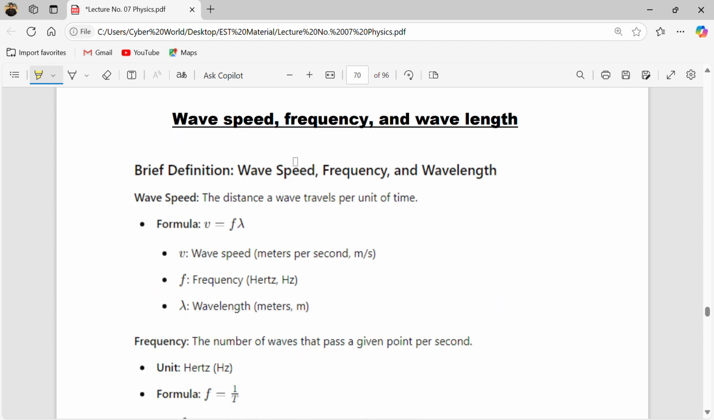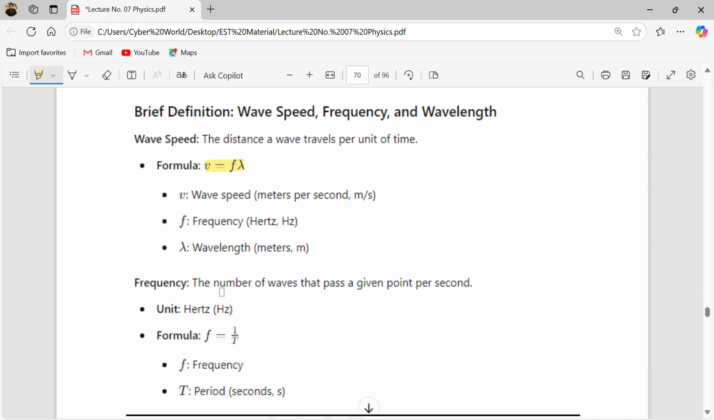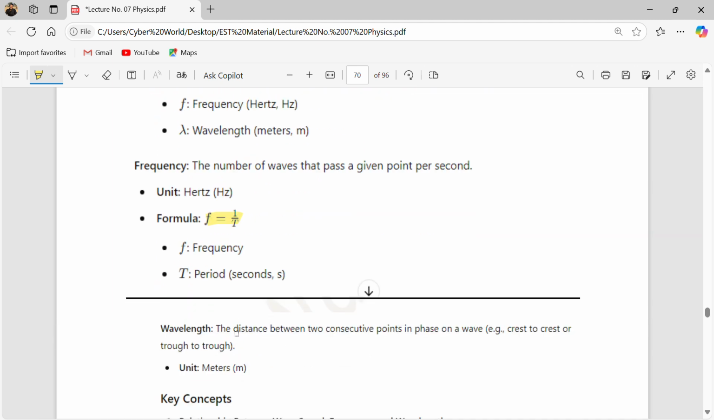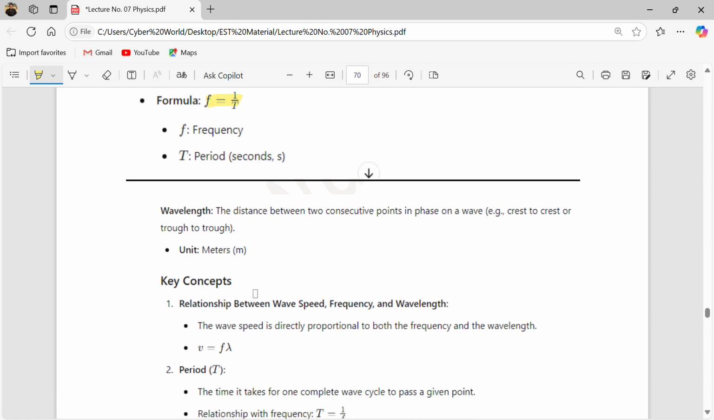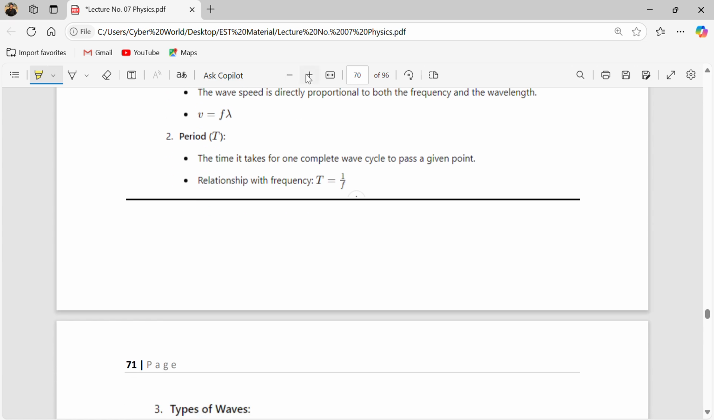Now move next. We know about the wave speed. We already know what wave speed, frequency and wavelength are. Wave speed is basically the distance that a wave travels per unit time. And the formula again is V equals f lambda. Frequency unit is hertz and wavelength unit is meter. Frequency is basically the number of waves per second, and frequency is also the reciprocal of time period. Okay. And wavelength is the distance between two consecutive crests and troughs. Okay, we already did this.